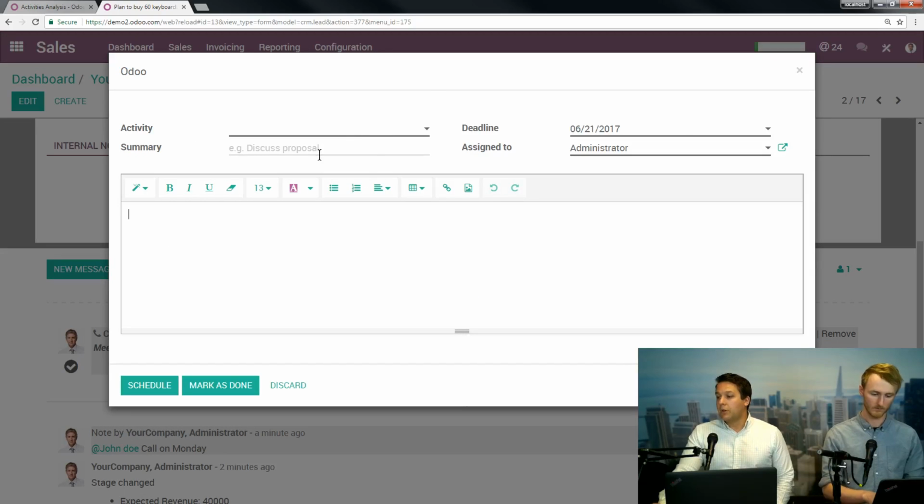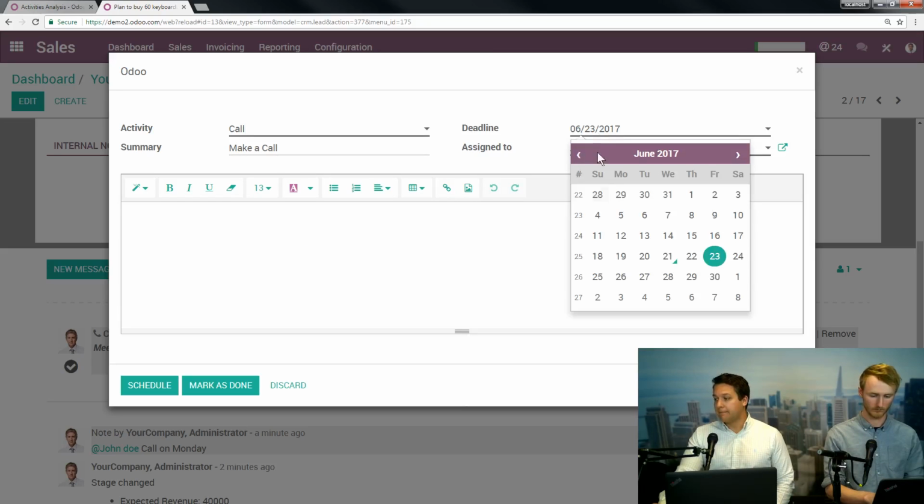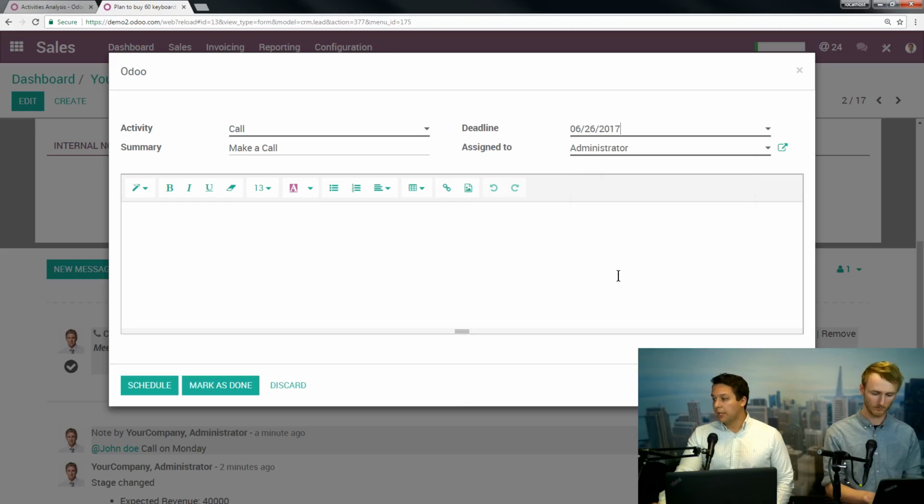So it's going to bring up a couple things. One, any activity type that you have configured in sales, and you can make a couple different ones of these. You can come in, put call. You can pick the date and say, okay, I want you to call them on Monday. You can pick who you want this to be assigned to. Here's a summary. You can edit this wherever you want, make a call, and any details, ask for Joe, remember, let's say, 10% discount. Whatever you want it to remember, and again, you can put in links, any images. It's just an open field for you to do as you want, and you want to schedule that.